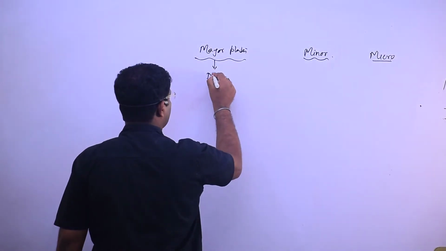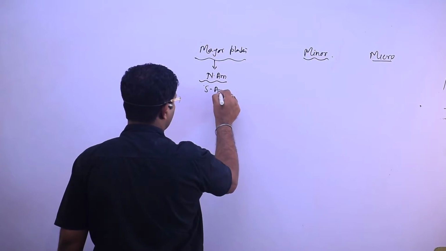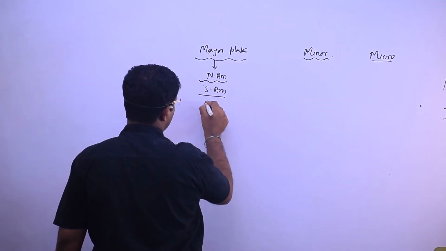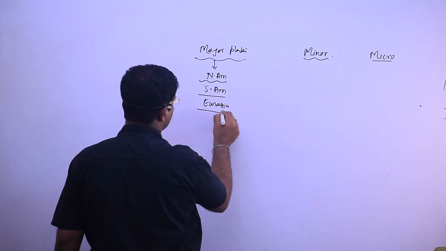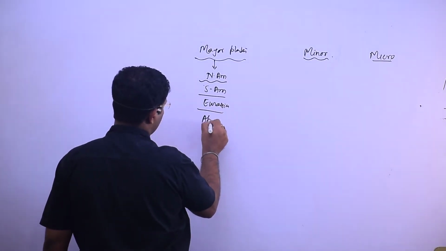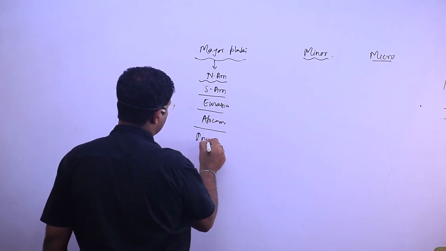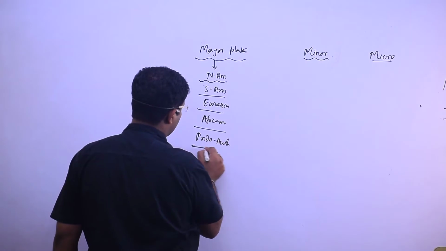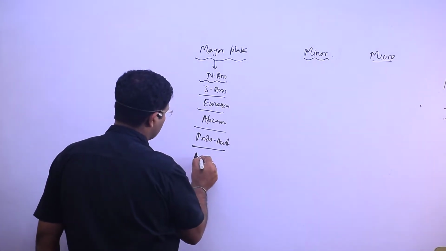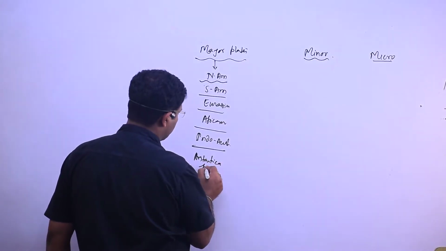Major plates, you know that: North American plate, South American plate, then Eurasian plate, then African plate, then Indo-Australian plate, and Antarctica plate.